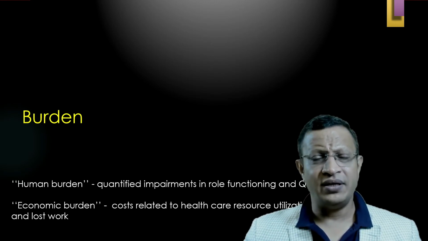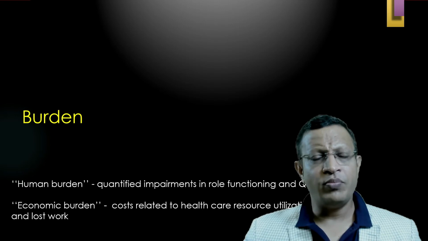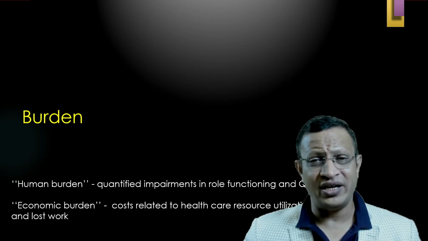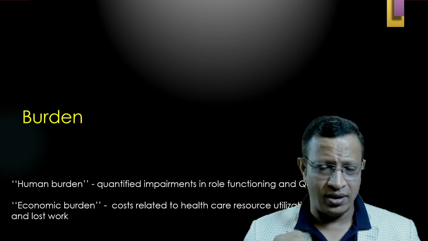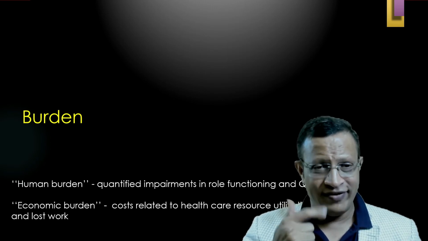There are two types of burden that have been attributed and also measured. First and foremost is human burden. The human burden is quantified. That means they quantify the impairment in role functioning and quality of life. There are two important things measured in human burden: impairment in role functioning and quality of life.